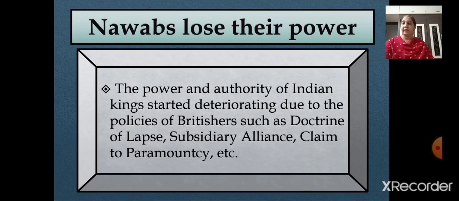Now let's move to the next topic here. Nawabs lose their power. See, people resisted policies and actions that harmed their interests or went against their sentiments. The power and authority of Indian kings started deteriorating due to the policies of the Britishers. I hope you all remember the policies very well, such as the doctrine of lapse, subsidiary alliance, claim to paramountcy, etc.